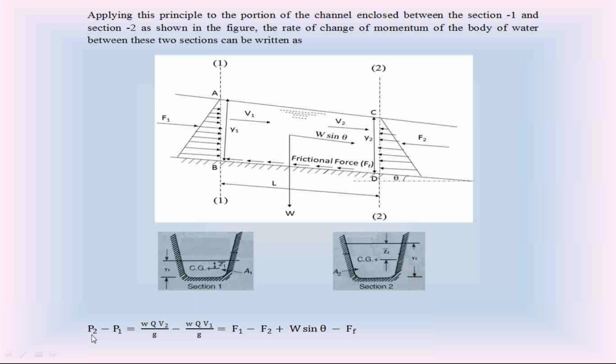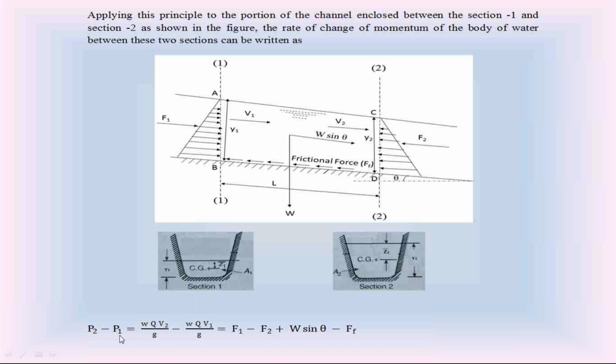At section 2, the rate of linear momentum of water flow is P2. At section 1, the rate of linear momentum of water flow is P1. So, between section 1 and section 2, the rate of change of linear momentum is P2 minus P1.